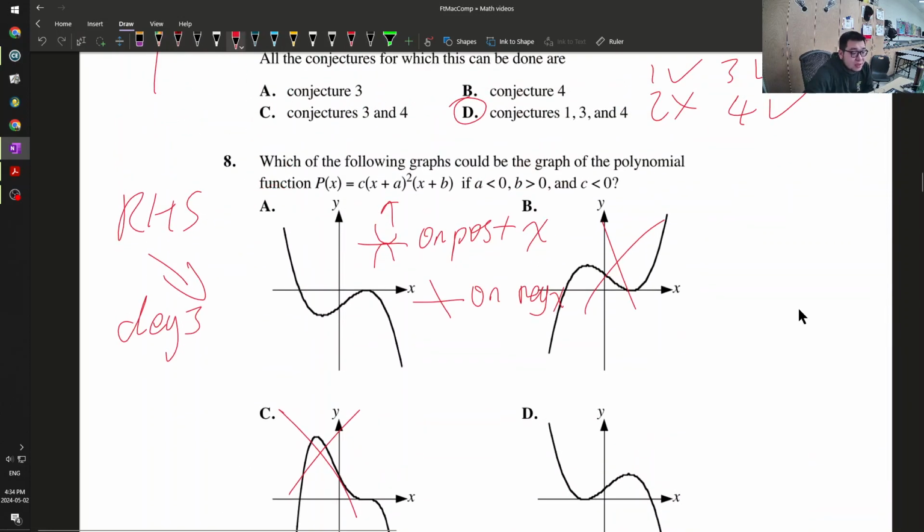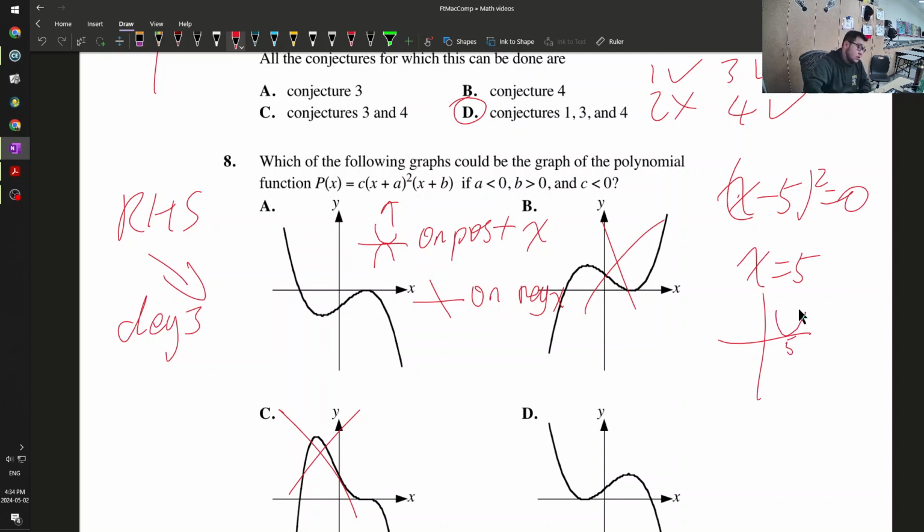So how do I know this? Well, since a is less than 0, we can just say a is equal to negative 5 or something. We have x minus 5 squared is equal to 0, which means x is equal to 5. And because there are 2 roots here, it will barely touch the x-axis at 5. I just don't know if it touches on the upside or downside. So it's A.